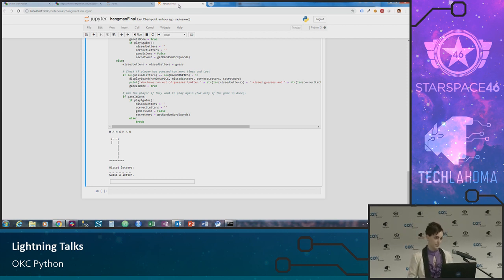If the letter that you guess is in the vocab word, that is a correct letter. If it is not in the vocab word, it's a missed letter, an incorrect letter. So obviously you have a limited number of guesses until the graphic here is completed and you've lost the game.